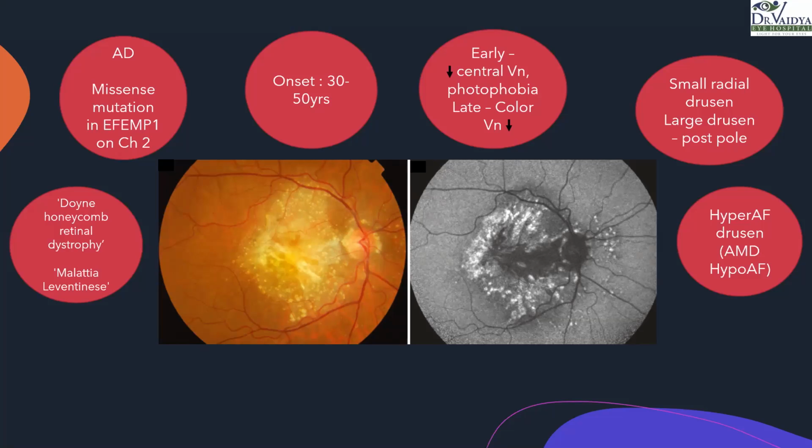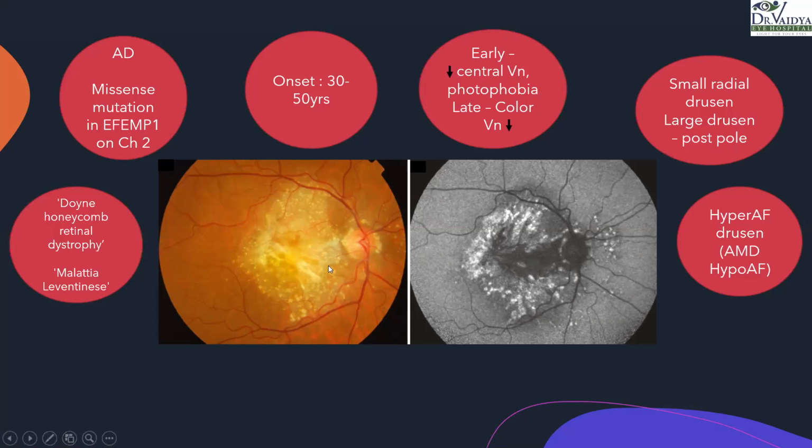This dystrophy, as opposed to others, has a later onset, right? Earlier we were seeing that these diseases presented in the first 2 decades, but this one has an onset at 30 to 50 years of age. How do these patients present? They have central vision loss. They can have photophobia, and later on they can even have color vision abnormalities.